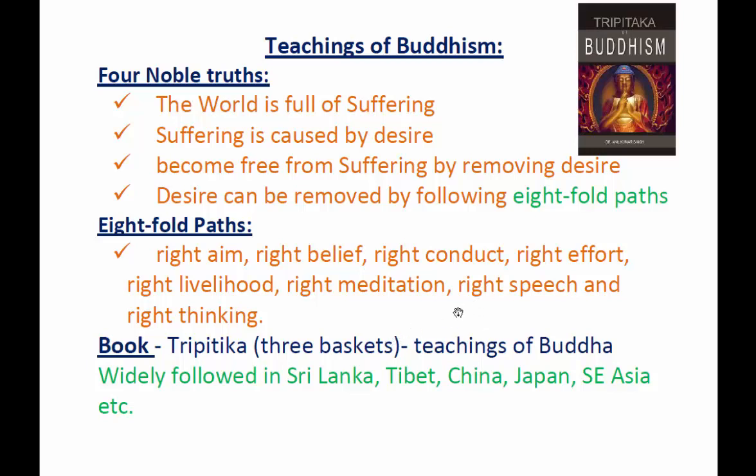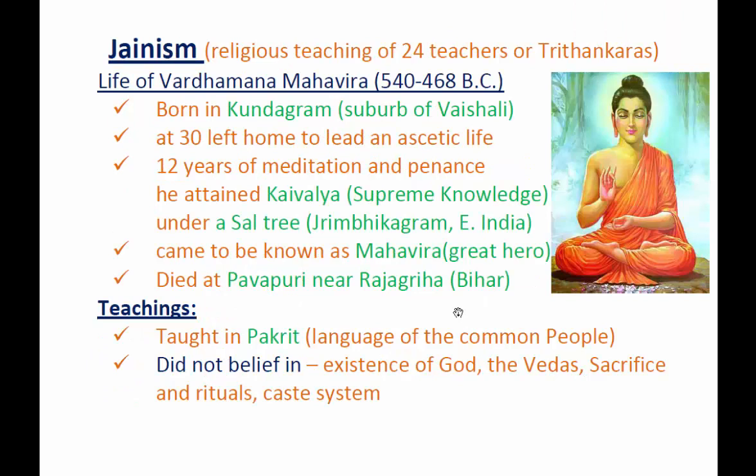So let us go to the next one. Next religion is Jainism. Jainism is not necessarily founded by Vardhamana Mahavira. Jainism is a religious teaching of 24 teachers. So Vardhamana Mahavira was the 24th teacher, or what we call Tirthankaras. And Vardhamana Mahavira perfected this religion.